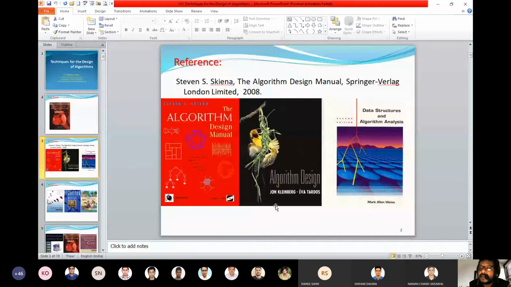Second, if you come to Data Structures and Algorithm Analysis by Mark Allen Weiss, this book has multiple flavors: Data Structures and Algorithm Analysis, then in C, then in C++, and also in Java. In this book, they have selected a problem, finding the kth largest. You have an array with n elements, how do you find the kth largest? This problem is introduced in the preface of the book, and it is treated with a different approach throughout the book.